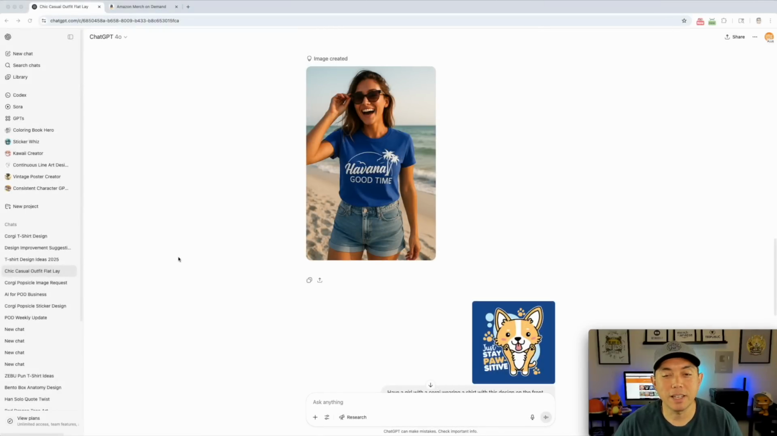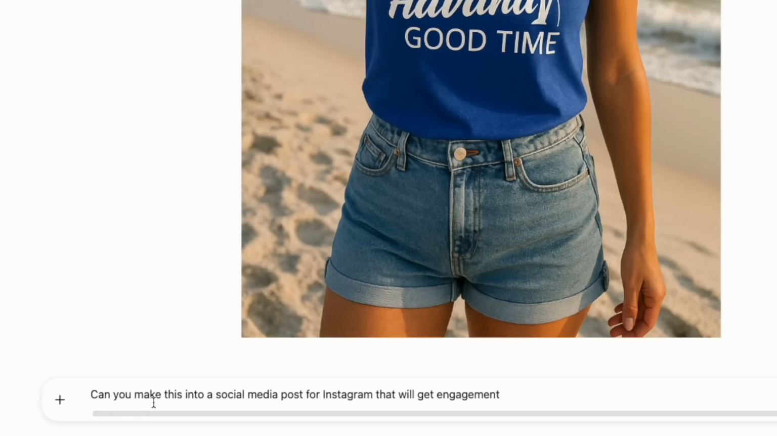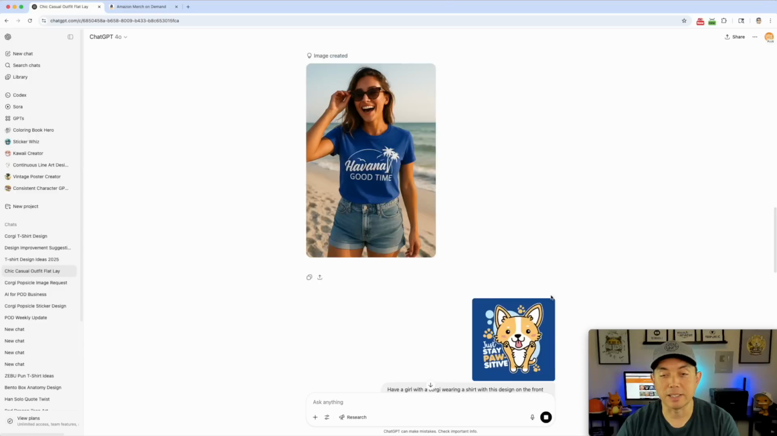I haven't done this before, but I'm going to guess that it can help me with that. I'm going to take this Havana photo that we have here. All I wrote here is, can you make this into a social media post for Instagram that will get engagement? Let's see what happens.